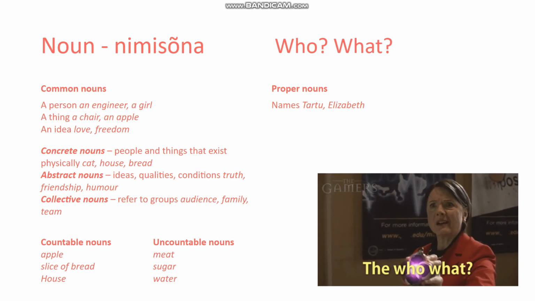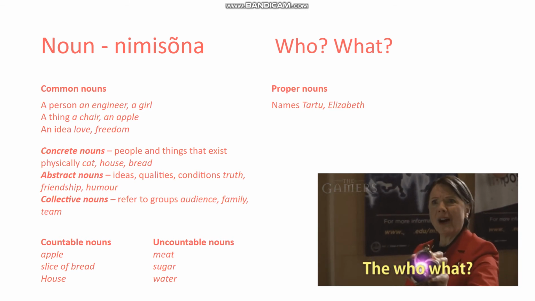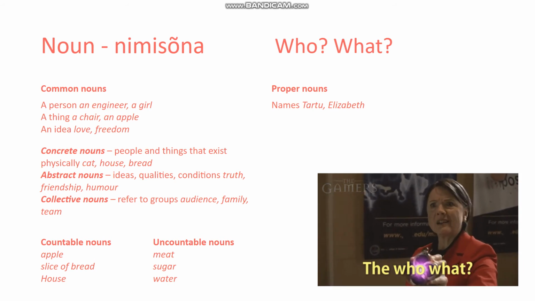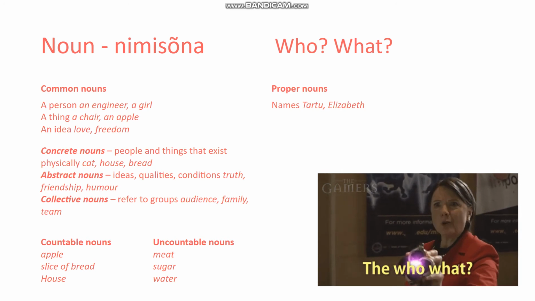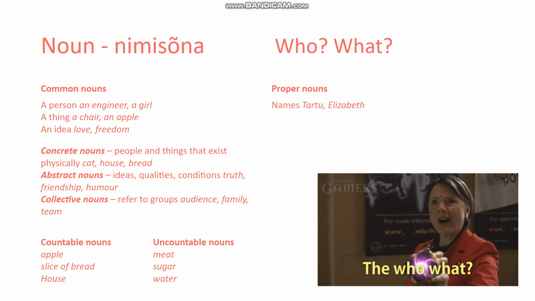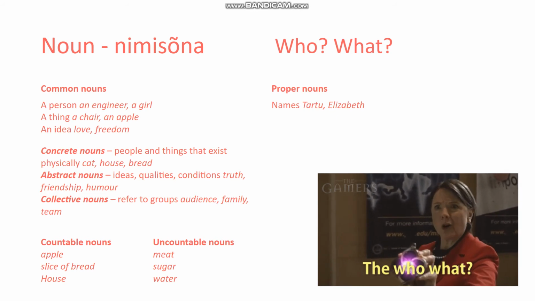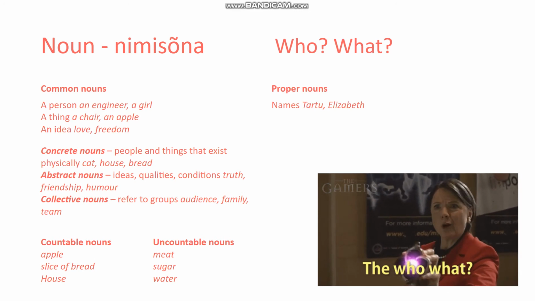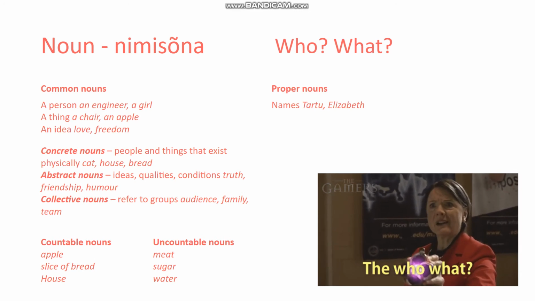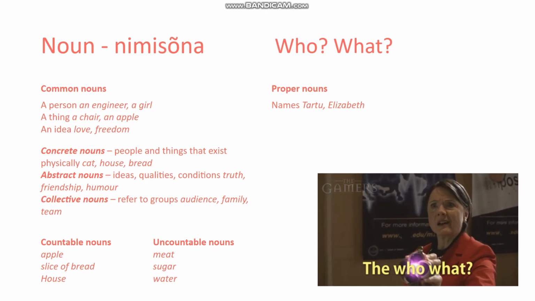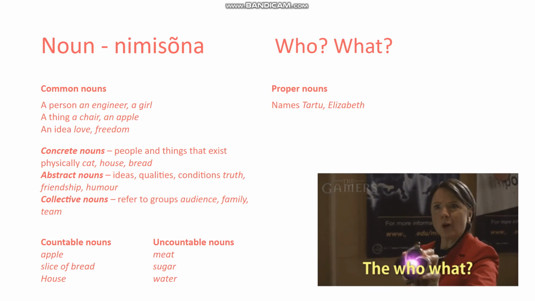We can count them. A slice of bread, I have 1 slice of bread. Can I have 2 slices of bread? I can count the slices. Or a house. Now, if you cannot count them, then they are called uncountable nouns, because that makes sense. For example, meat. I cannot say grammatically that I have 1 meat. I have a pound of meat. I have a piece of meat. I have 1 pound of sugar. I have a tablespoon of sugar.